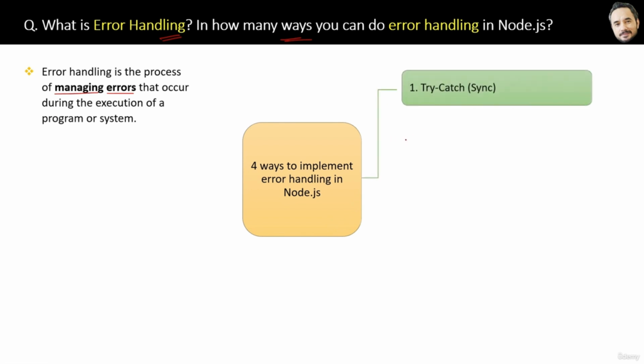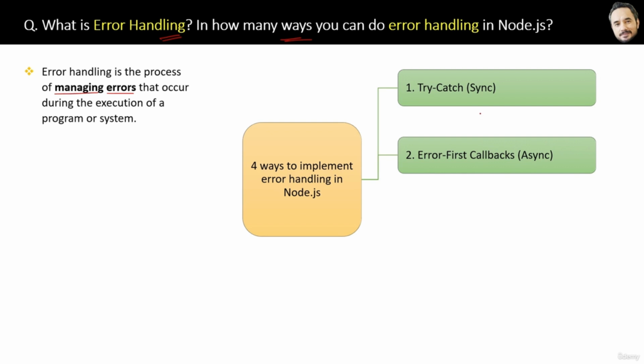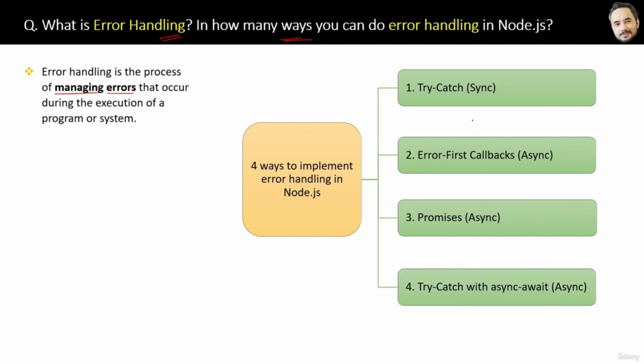The first error handling technique is the try catch block with synchronous operations. Second is error first callbacks. Third technique is using promises with asynchronous operation. And fourth, and I think it's the most popular one, the try catch with async await for the asynchronous operation.